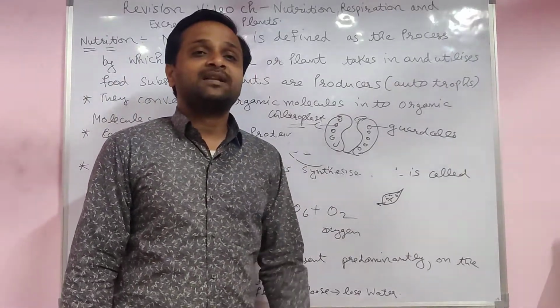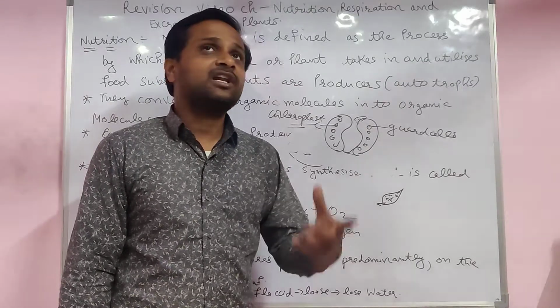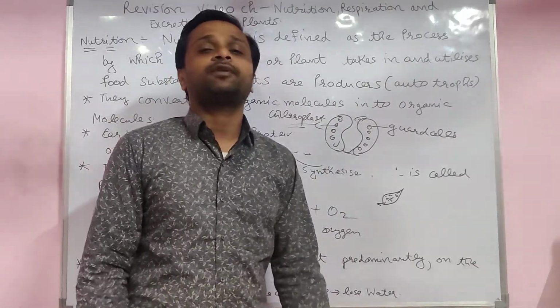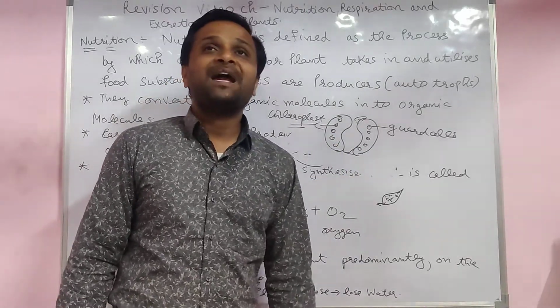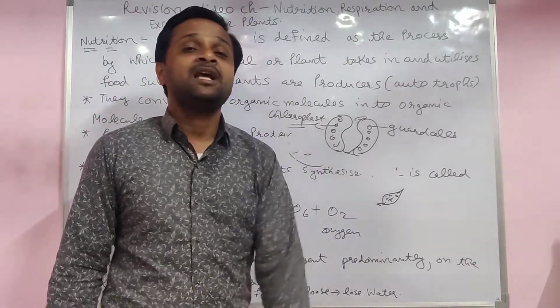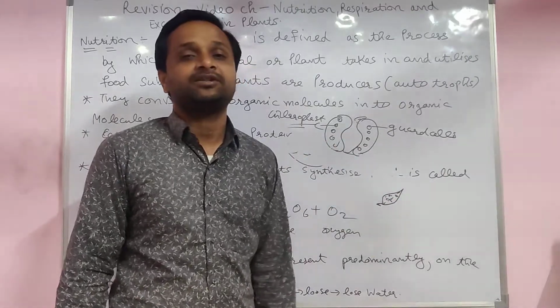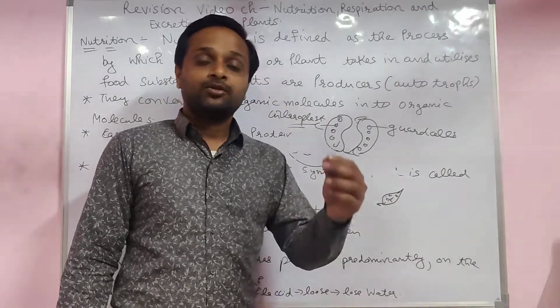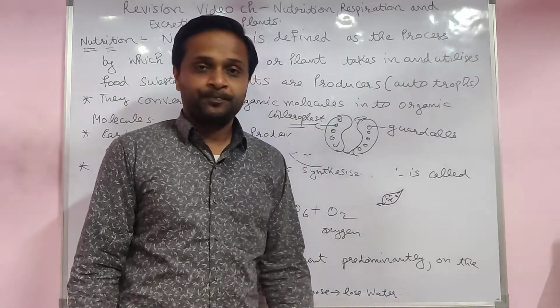Actually, plants get nutrition from the soil. They majorly want NPK: nitrogen, phosphorus, and potassium. One more is magnesium. These are the macronutrients which the plant requires in more quantity. And which things are required in less quantity? There is iron, and other things like zinc. So these are the micronutrients, students, which are required in less quantity.